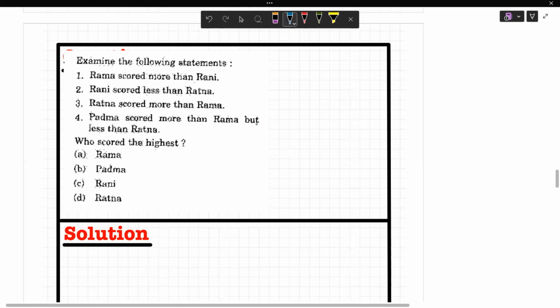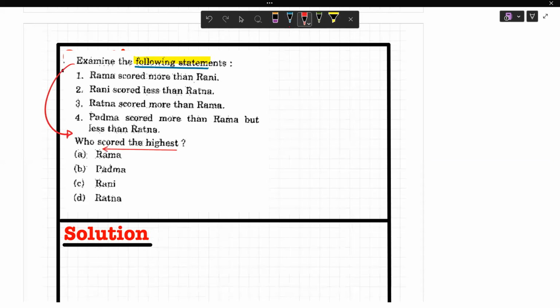Next question is again, see the question. Examine the following statement. When such a type of question comes, you need to directly jump to the question. The question says who scored the highest. Now you need to think about this question from the prism of who has got the highest marks. Okay, now let us see. Rama scored more than Rani. That means Rama's score is more than Rani.